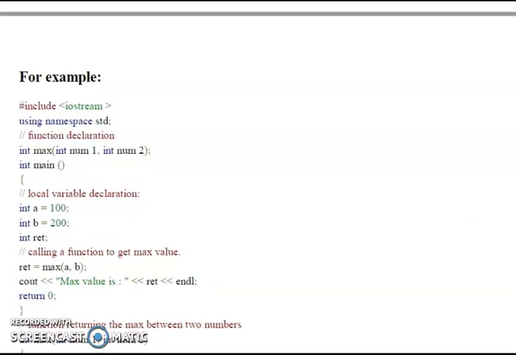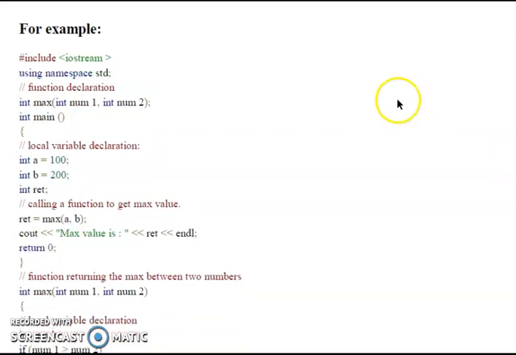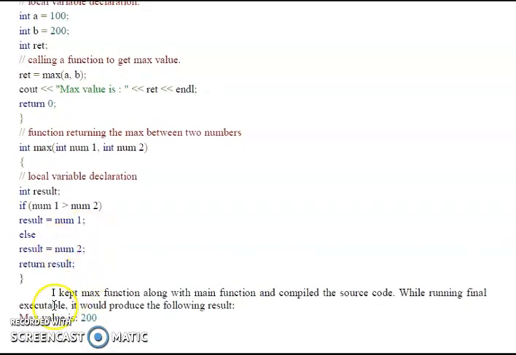In the example program of function declaration, here we are declaring a function int max(int num1, int num2). Here we declare local variables, int a equal to 100 and b equal to 200. int ret, calling a function to get the maximum value, ret equal to max(a, b). cout: the function returns the maximum of the two values, the maximum value will be 200.